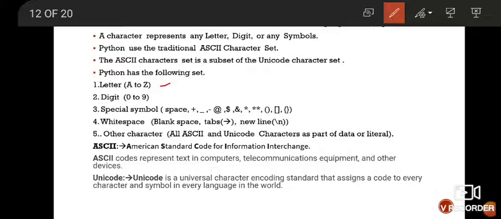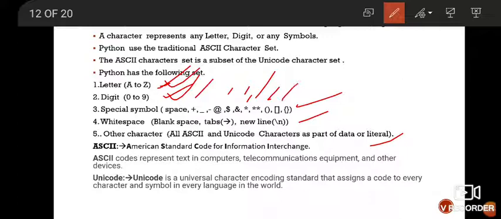When we use the character set, you will use letters, digits, special symbols, white space and other characters. When you use the letters, you use A to Z. When you use the digits, you use 0 to 9. When you use a symbol, for example plus will be required, at the rate, symbols, square and then power, tuples, list, dictionary.